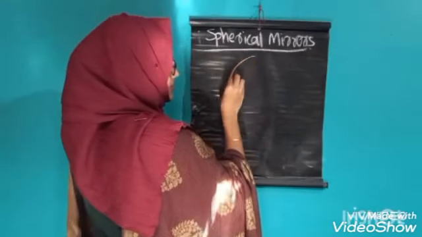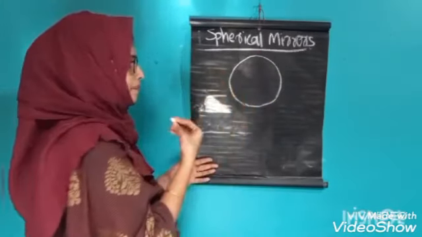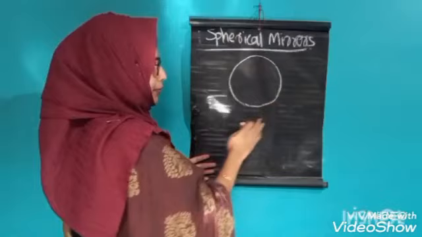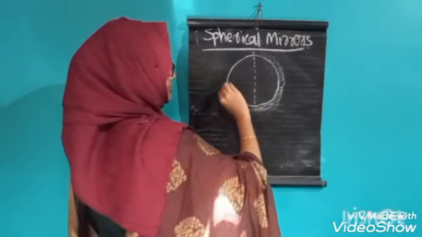Here it is a sphere, and this sphere is like a mirror. This is the reflecting surface of this sphere.